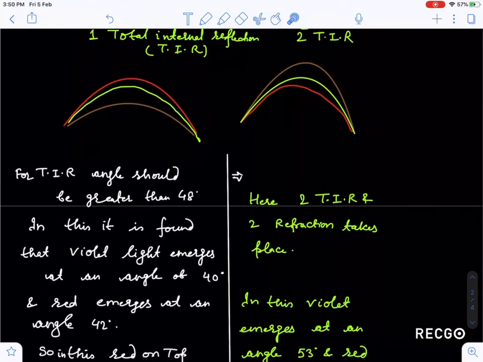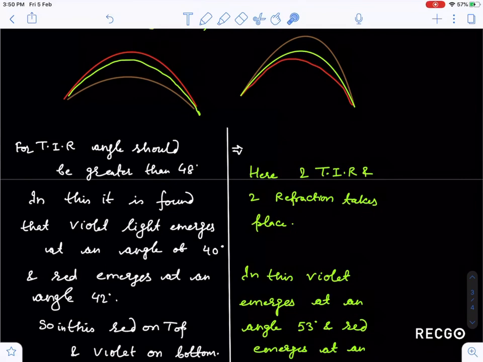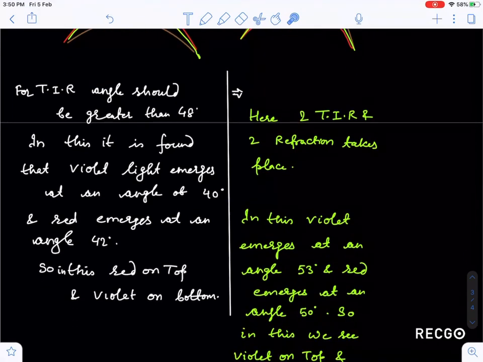Why do these things happen? I have given you a little clue here. All the conditions I discussed, I have already told you earlier. I have written that for TIR, meaning total internal reflection, to take place, the angle should be greater than 48 degrees, guys, that is the critical angle.